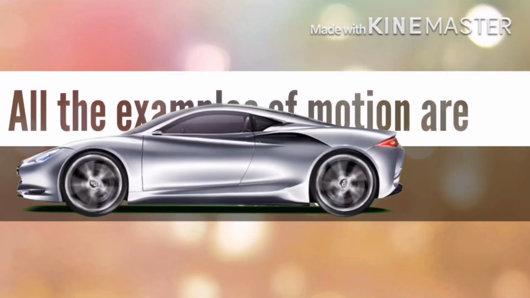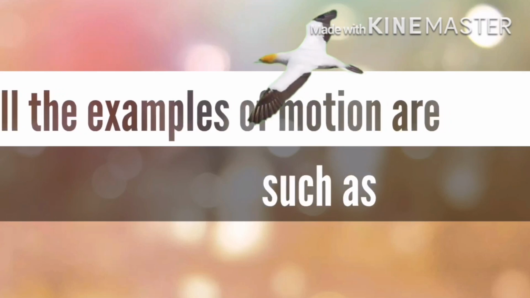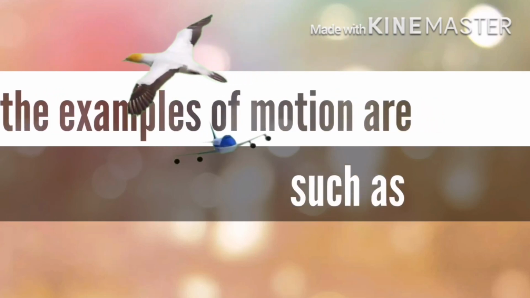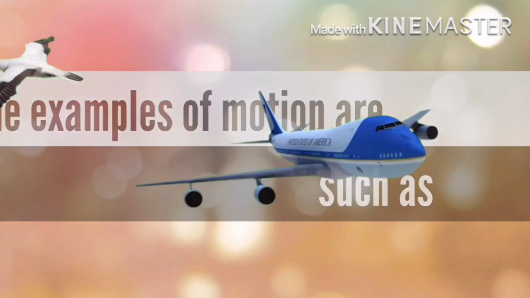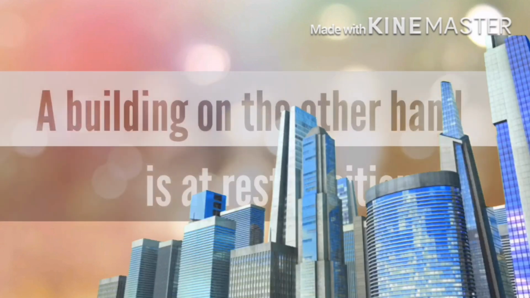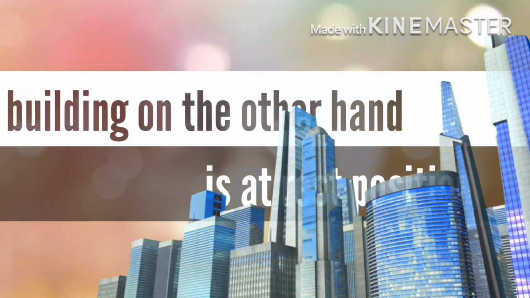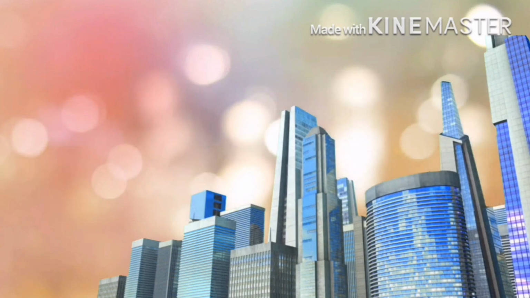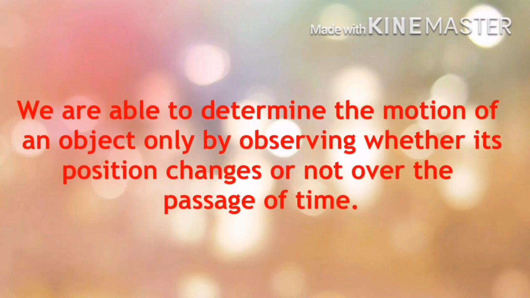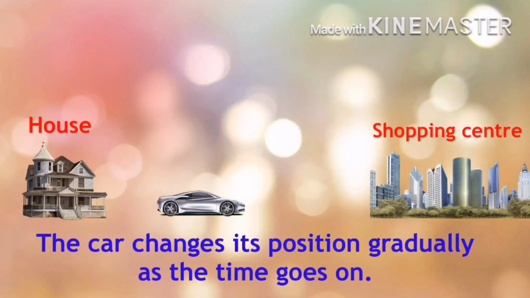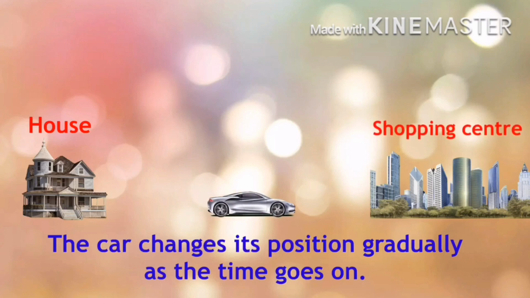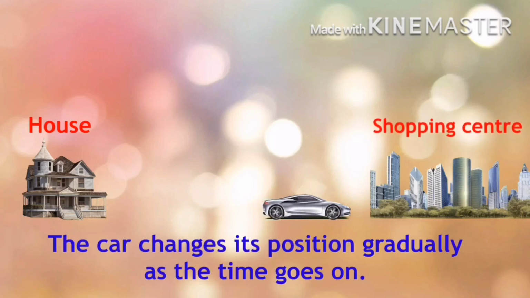All the examples, such as a moving car, a flying bird, a gliding plane, flowing water in rivers, etc., point out to the motion of certain objects. We know that a building is stationary and thus does not move, so it is said to be at rest. We can determine the motion or rest of an object only by perceiving whether the object's position changes over time.